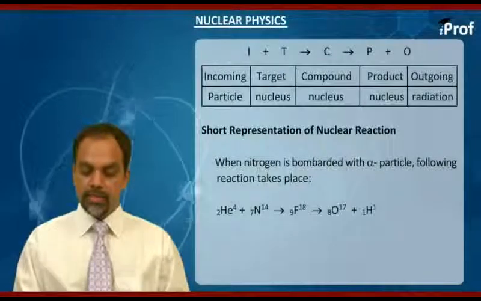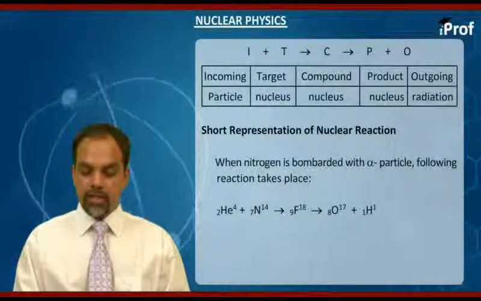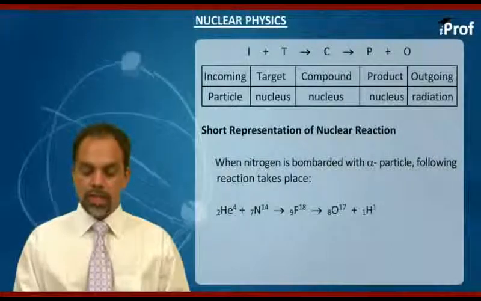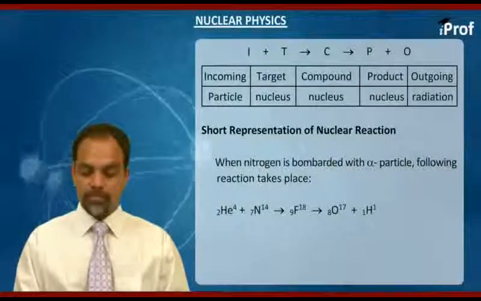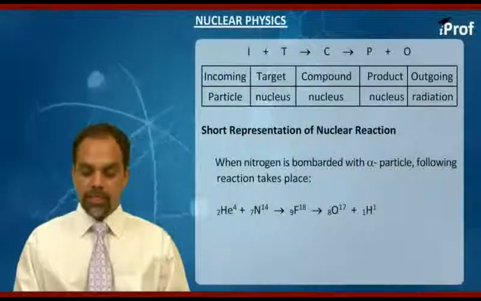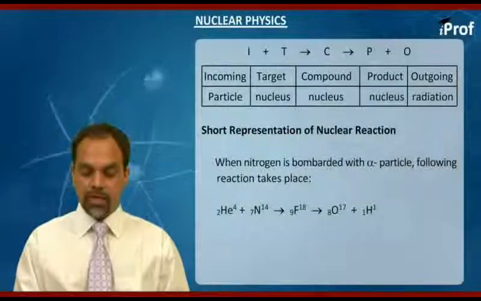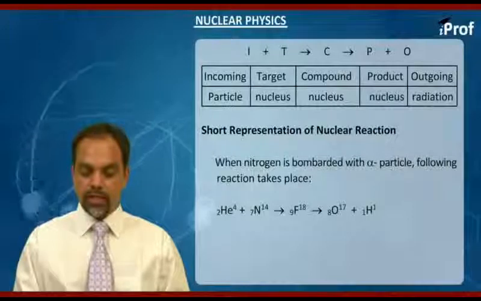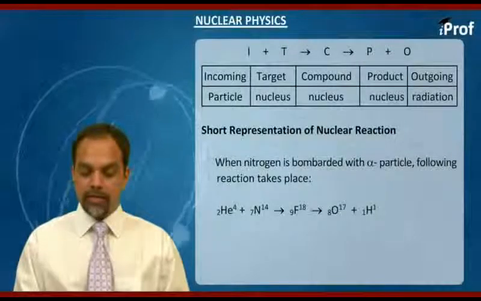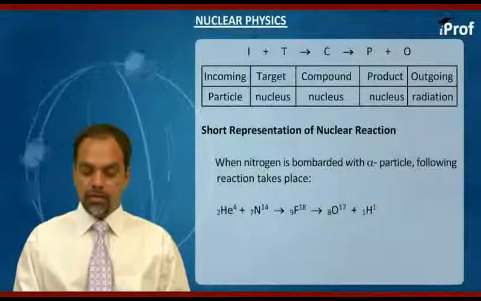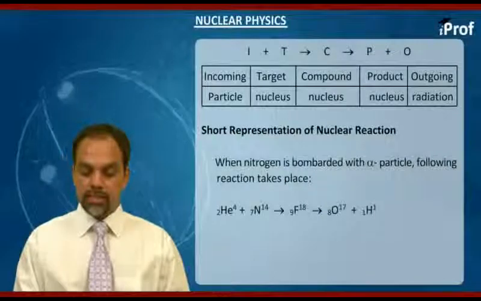Definitely this is a nuclear reaction, and also orbital electrons have no contribution in it. Now this can have a very short representation also. We can write nitrogen 14 and then in bracket we can write alpha comma proton, bracket close, oxygen 17.